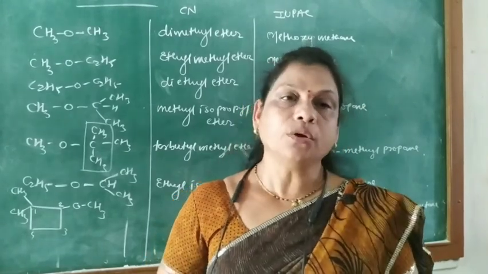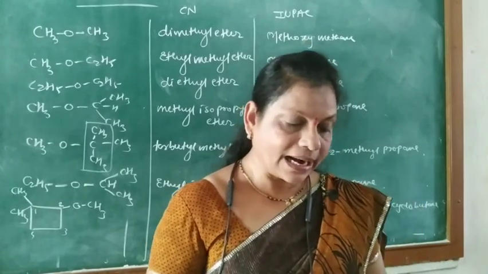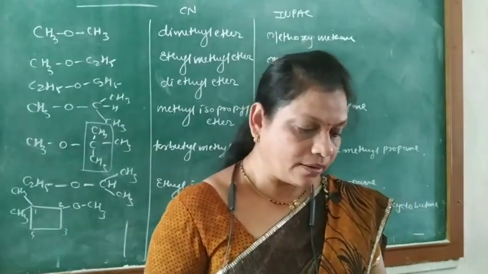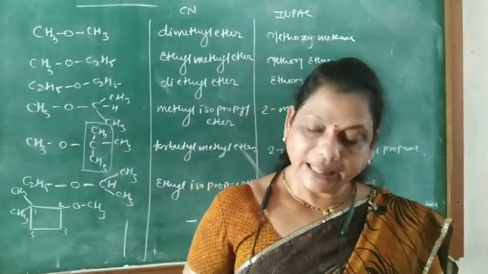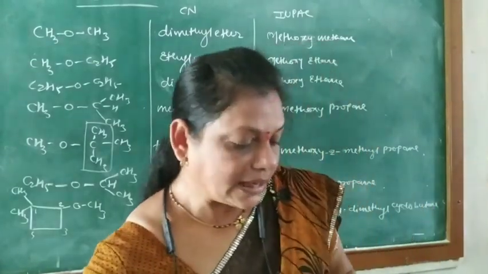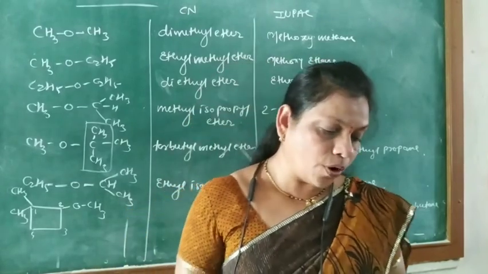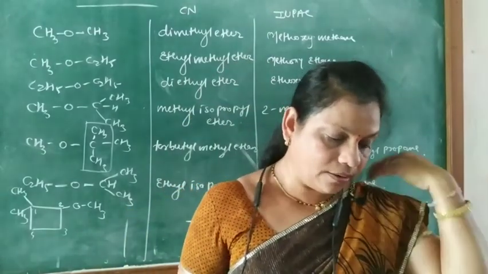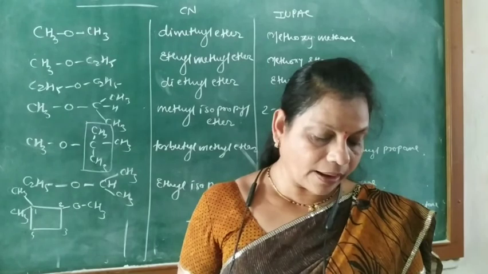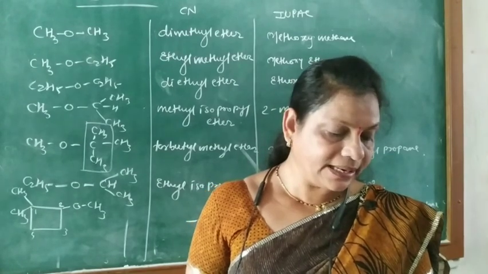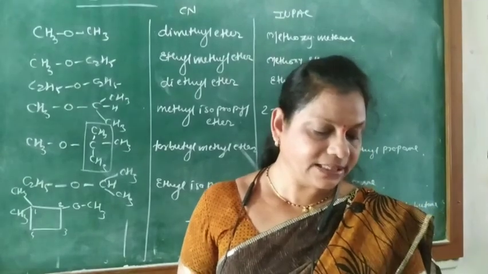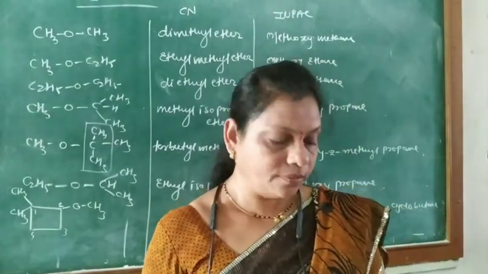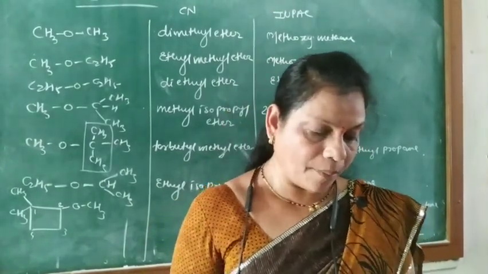So watch on page number 238, that is problem number 11.1. Then try this, write the IUPAC name of the following. On page number 238 there is another exercise, try this, and you have to do these 4 compounds.